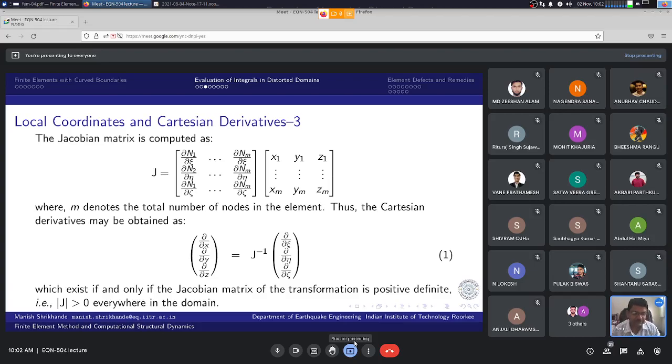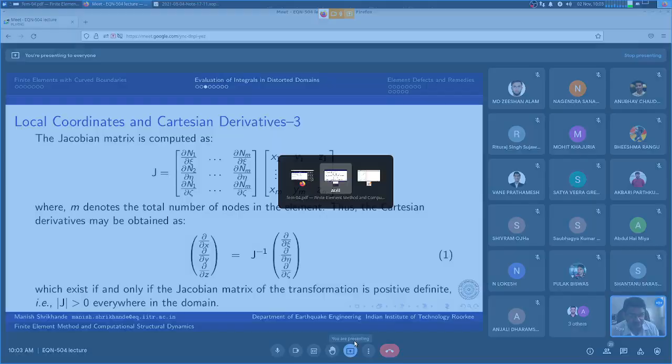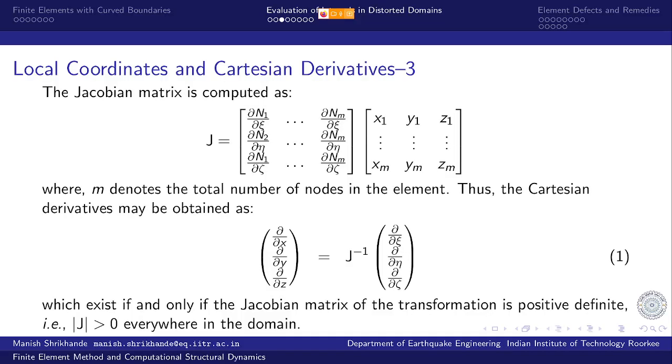When that happens, the Jacobian will not be positive definite. The Jacobian of the transformation matrix will be negative. And then it is not possible to evaluate the Cartesian coordinate derivatives in terms of the Jacobian of the transformation. So that is what is meant by using moderate distortion. We need to ensure that for every single point in the parent element in the xi, eta, zeta coordinate system, there corresponds only one point in the distorted domain in the x, y and z coordinate system.